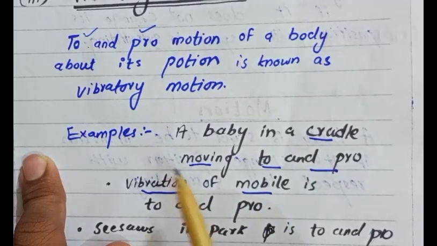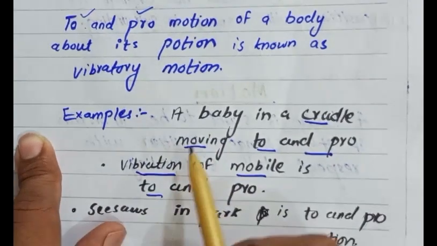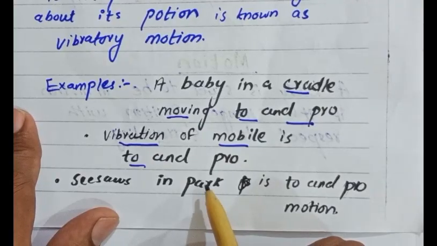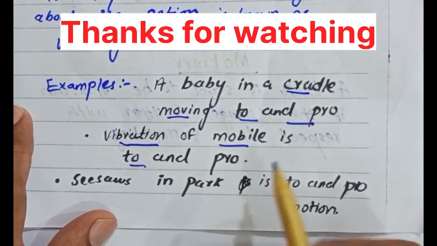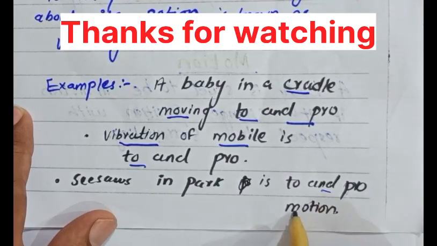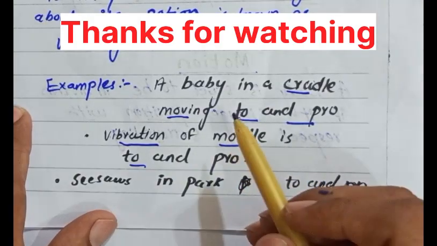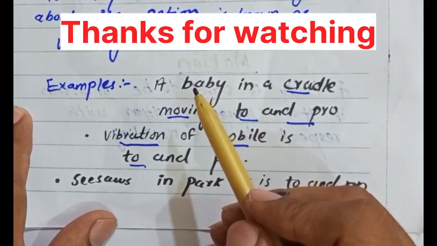When your mobile vibrates, it produces vibratory motion. Seesaws in parks, where children sit on both sides and play, also produce to and fro motion. So to and fro motion is called vibratory motion of a body.